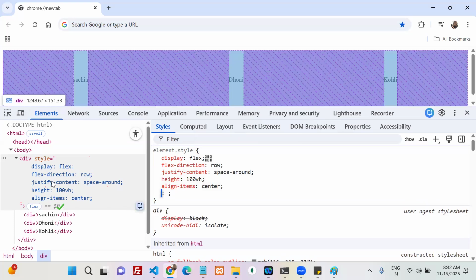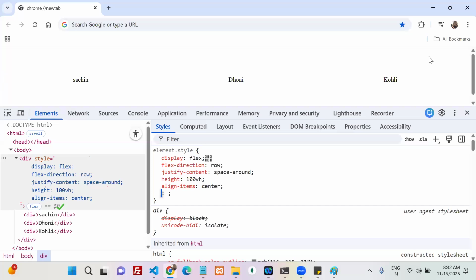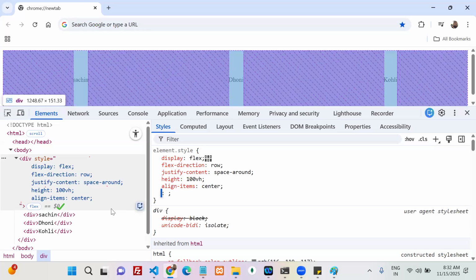Justify content aligns the items on the main axis, align items aligns the items on the cross axis. Understood, everyone? Come on. All are okay? Any questions so far?